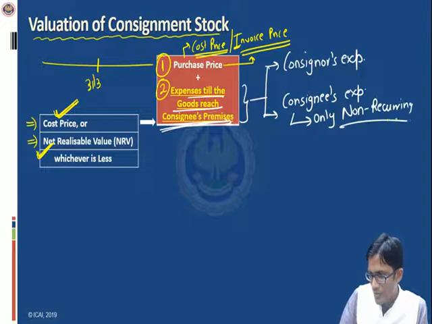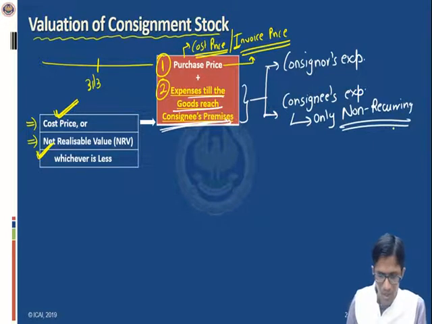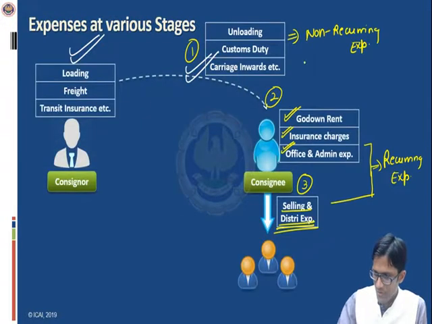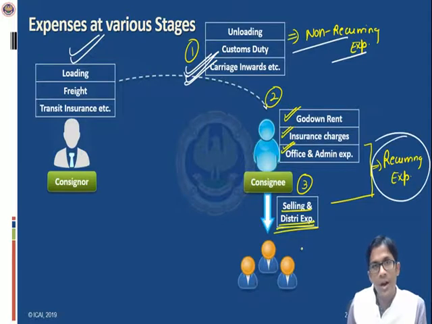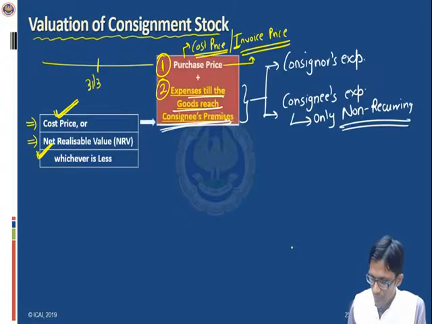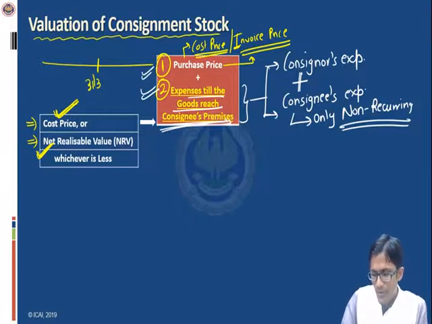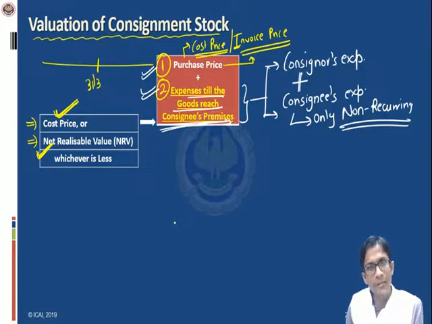Only non-recurring ones. Am I right in saying this? Yes. We have to take only non-recurring expenses because the recurring expenses are incurred after the goods have been received by the consignee. So these two expenses are taken in the second point. Along with that, the first point has to be taken. So all these items are added and then we reach the cost price.